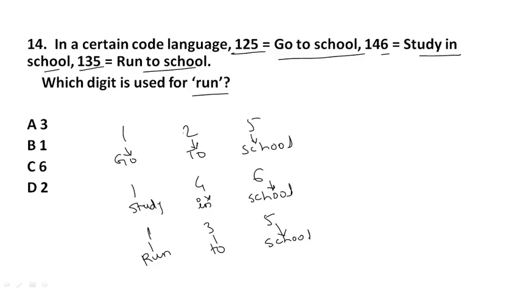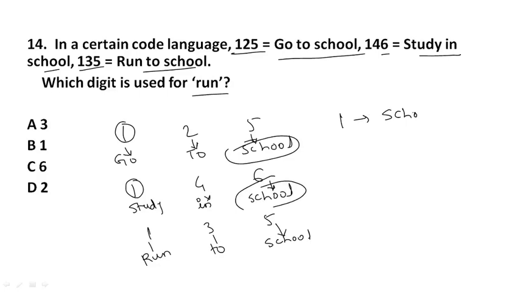Here we have to observe that in the first and second sentence, what is the common number? The common number is 1. And the common word is school. In both sentences the common word is school. So 1 will be represented as school.